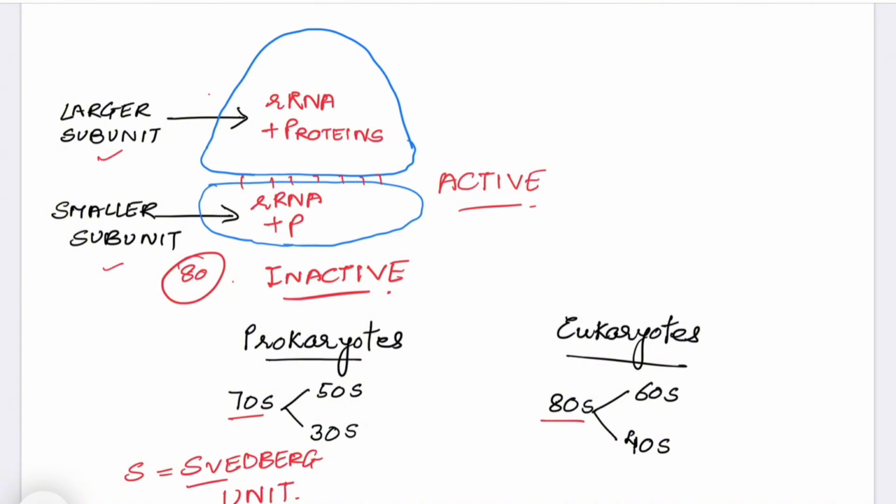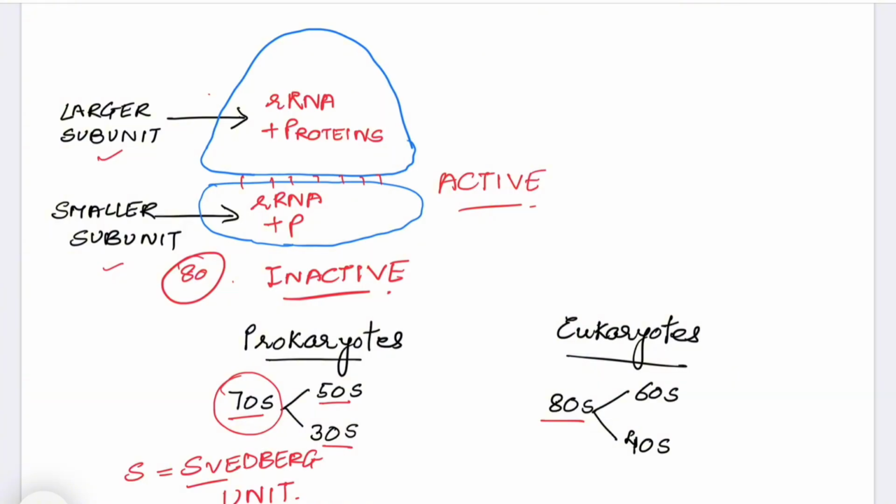So when we are talking about the larger subunit in prokaryotes, it sediments at the 50S rate and the smaller at 30S, and together they are at 70S. That is why we cannot add and say 50 plus 30 is equal to 80. That's not the case. Here it is actually how they are settling at the bottom after centrifugation.